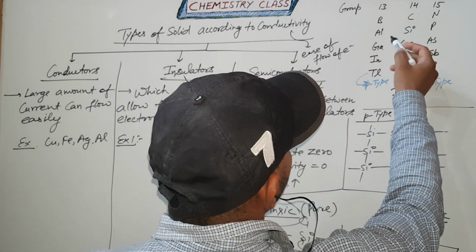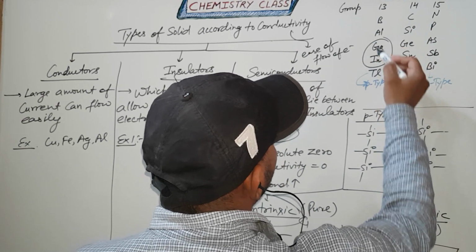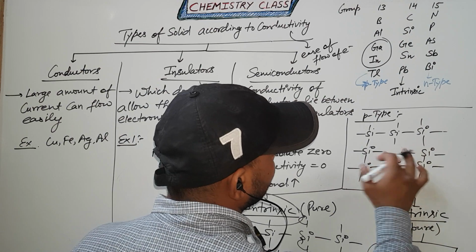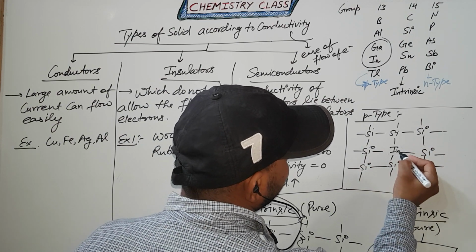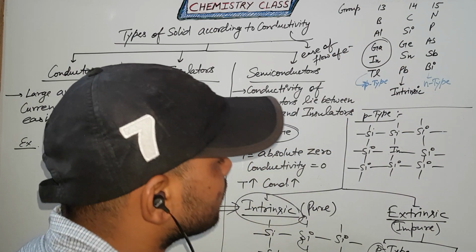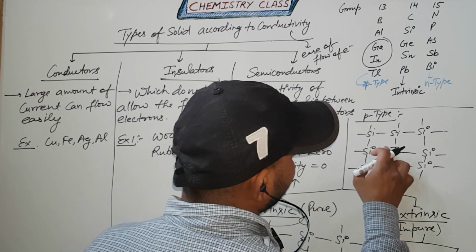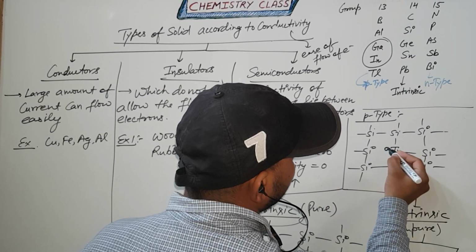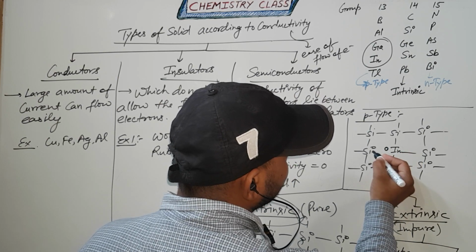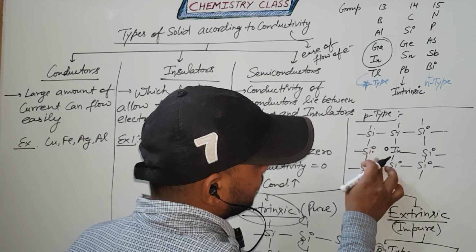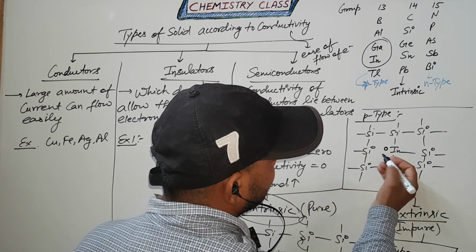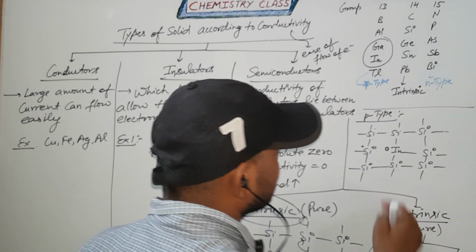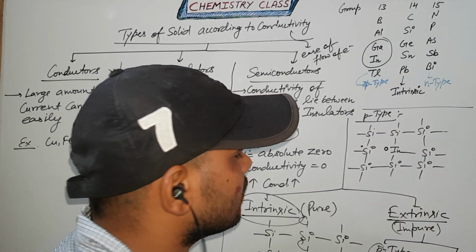In this case, you can use gallium or indium. Actually, group 13 elements have 3 electrons. That's why they make only 3 bonds, and one of the silicon electrons remains free.